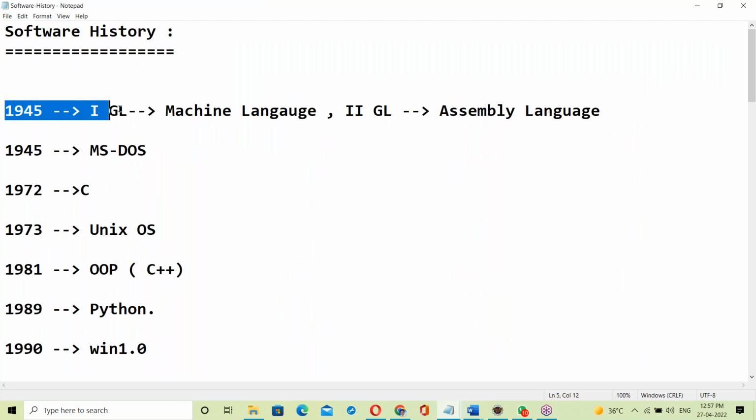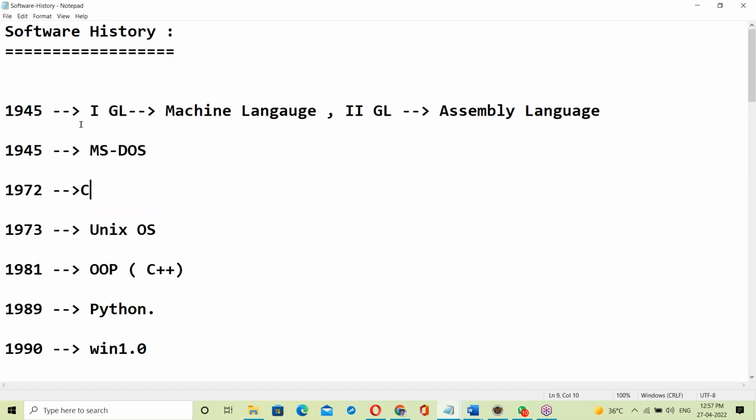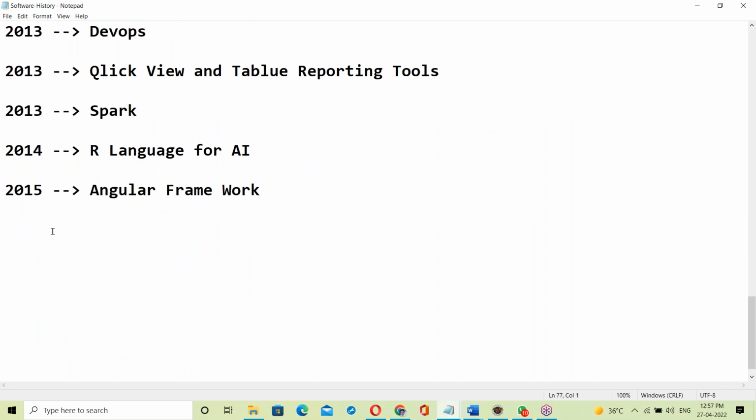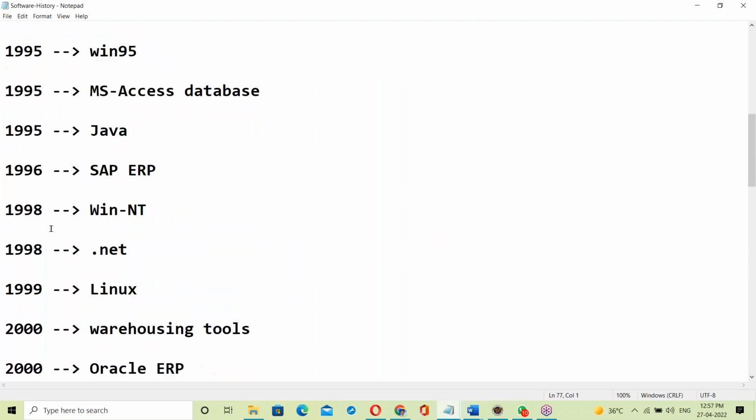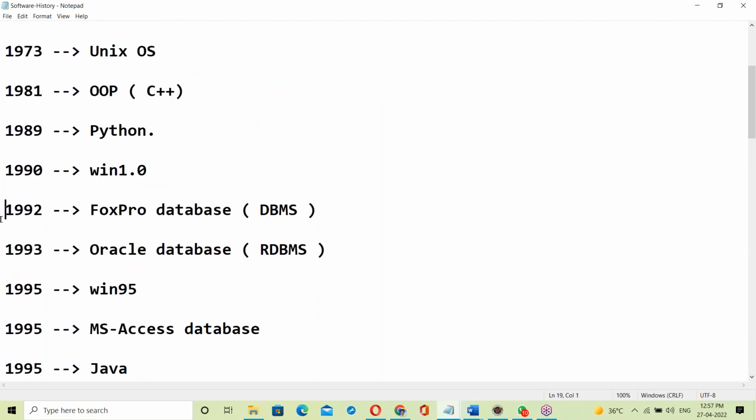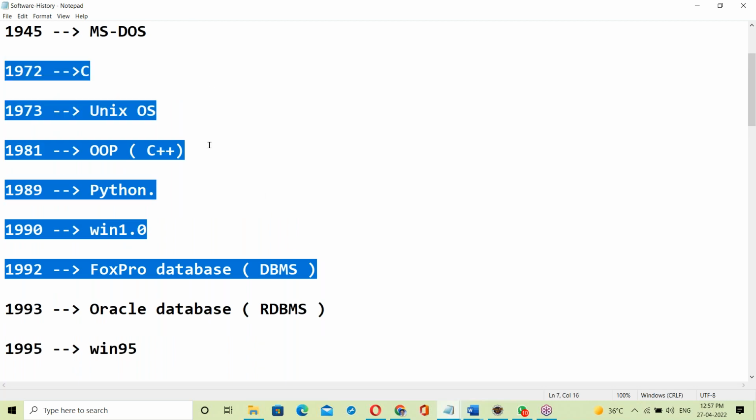1945 machine language. Next 1945 MS-DOS. 1972 like this history. 1945 to today, that complete history I'll explain. See here, 1993 started my software career. Engineering started before 93. These are the softwares available already before 93.